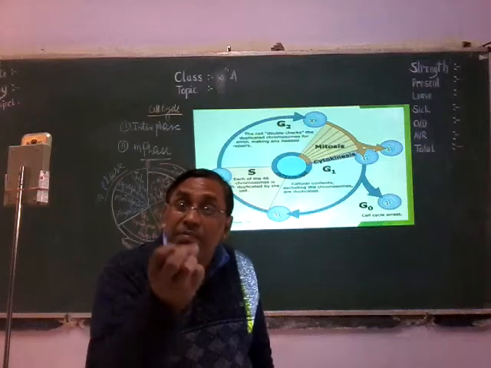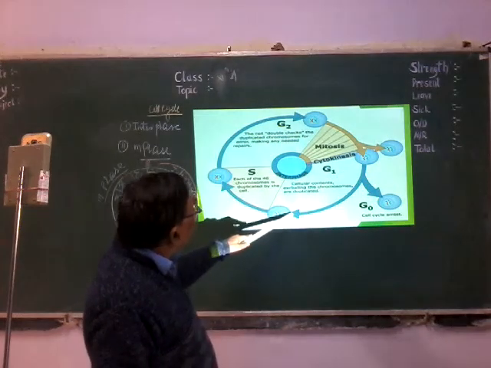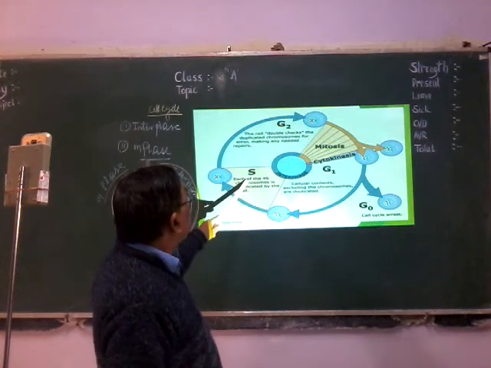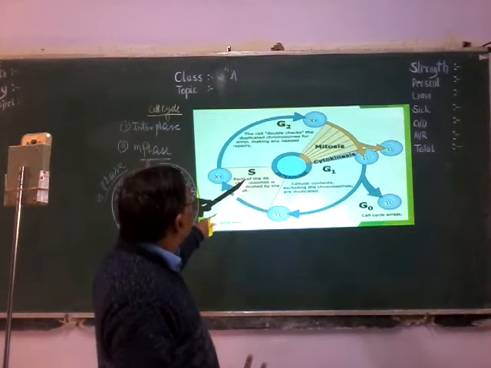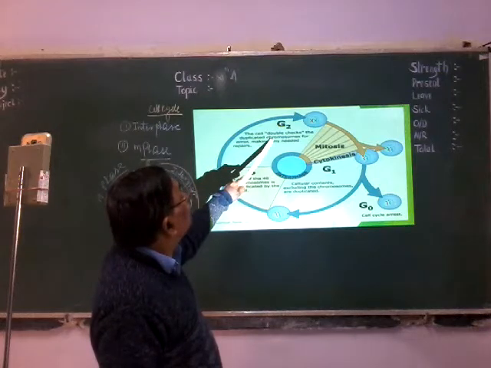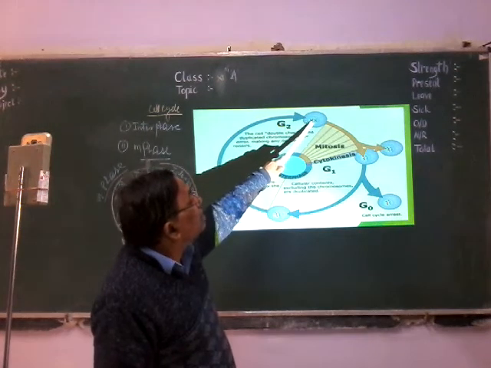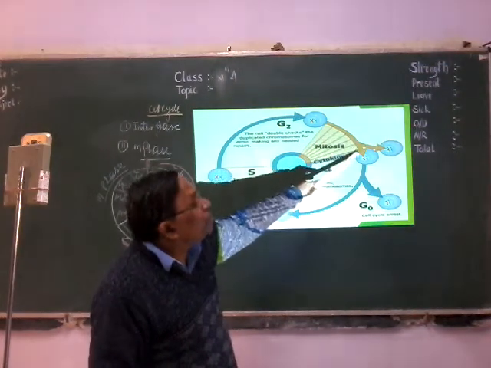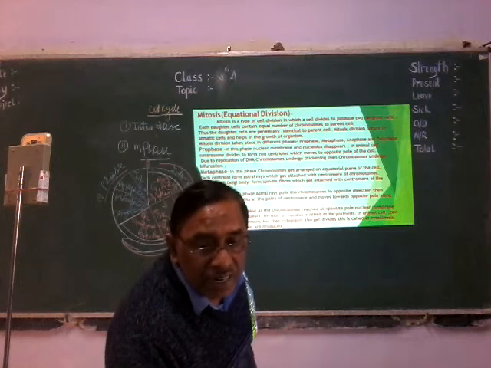But a few cells remain meristematic, again increase in size by G1 phase, synthesis of RNA and protein, again S phase, replication of DNA, producing doubling of DNA, then again G2 phase, again synthesis of RNA and protein, then the cell increases in size, again undergoes division, prophase, metaphase, anaphase, telophase, forming daughter cells. So this way the cell divides again and again.